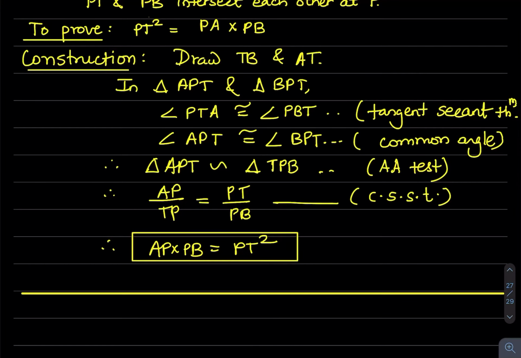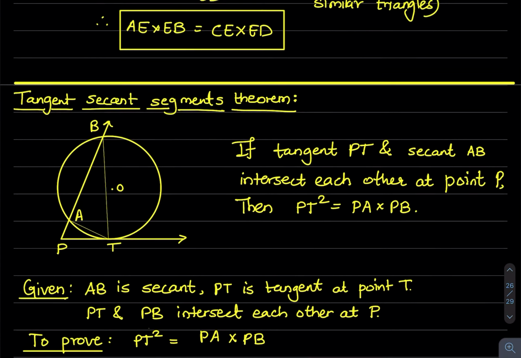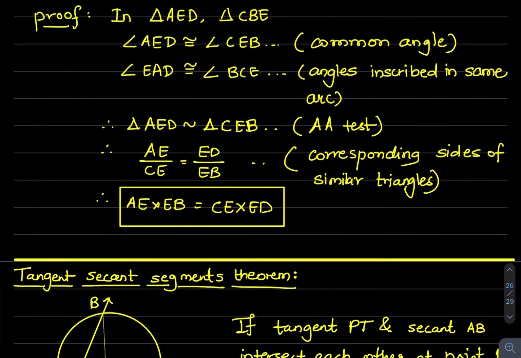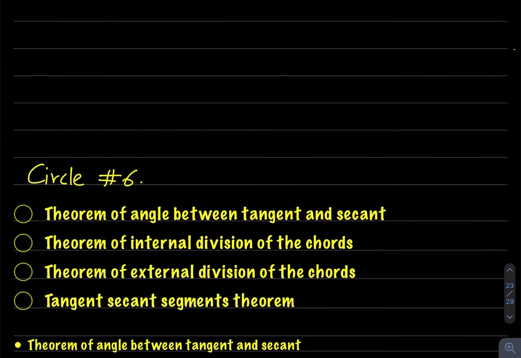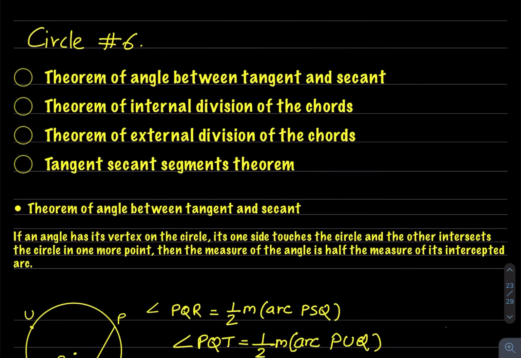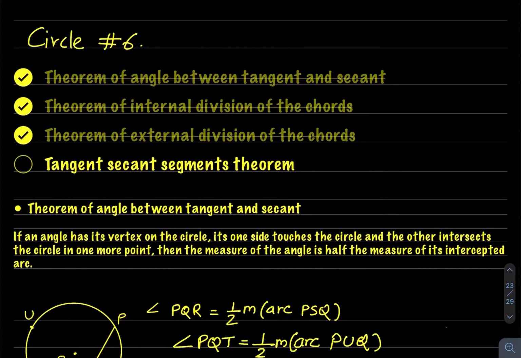So here is the end of this proof. So today we saw four theorems: theorem of angle between tangent and secant, then theorem of internal division of chords, theorem of external division of chords, and tangent secant segments theorem.